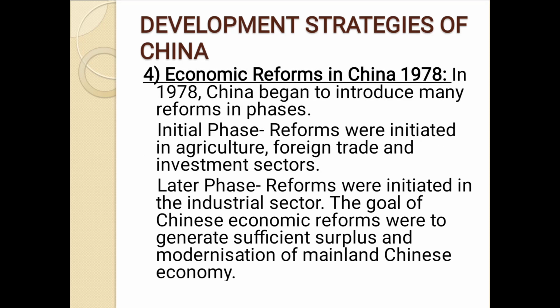Now, the economic reforms, as we already studied earlier, were started in 1978, but reforms were started in phases. In the initial phase, reforms were initiated in agriculture, foreign trade and investment sectors. And in the later phase, reforms were initiated in the industrial sector. The goal of Chinese reforms was to generate sufficient surplus and modernization of the mainland Chinese economy.